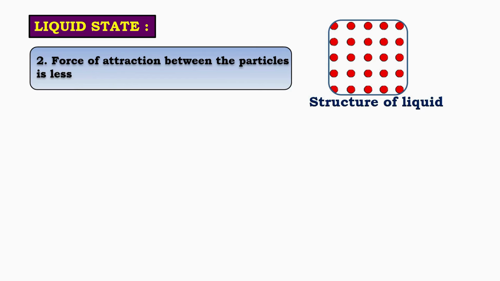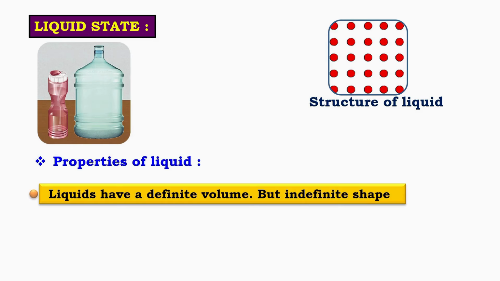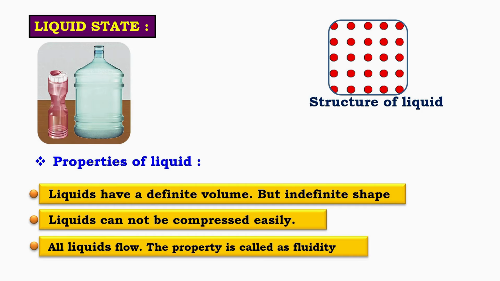Properties of liquid. Due to this arrangement, liquids have a definite volume but no definite shape. They take the shape of the container in which they are kept. Liquids cannot be compressed easily because there is limited space between their particles. Therefore, their volume remains almost the same even when pressure is applied. All liquids can flow from one place to another. This property of liquids is called fluidity, and it is due to the ability of particles to slide past each other.